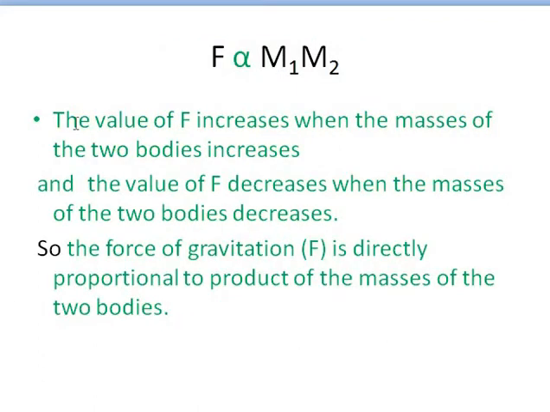Next, the meaning of directly proportional. The value of F increases when the masses of the two bodies increase, and the value of F, that is gravitation, decreases when the masses of the two bodies decrease. So there is a direct relationship. The gravitation is directly proportional to the product of the masses of the two bodies. The meaning of F varies as m1 times m2 is that if these two quantities are increased, then F is also increased, and if the two quantities decrease, then F also decreases.